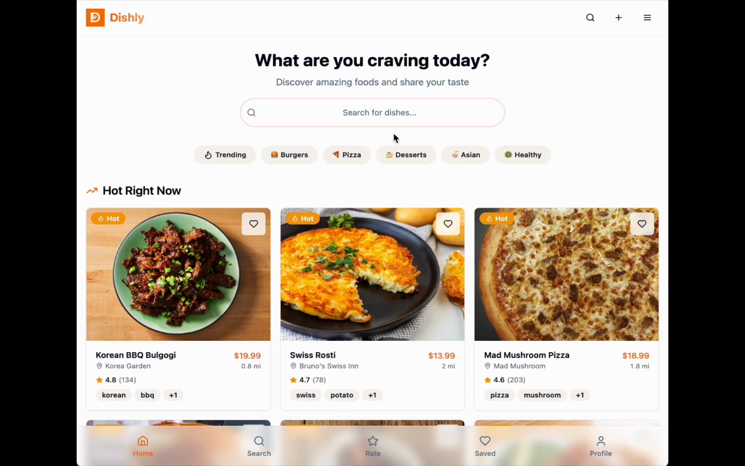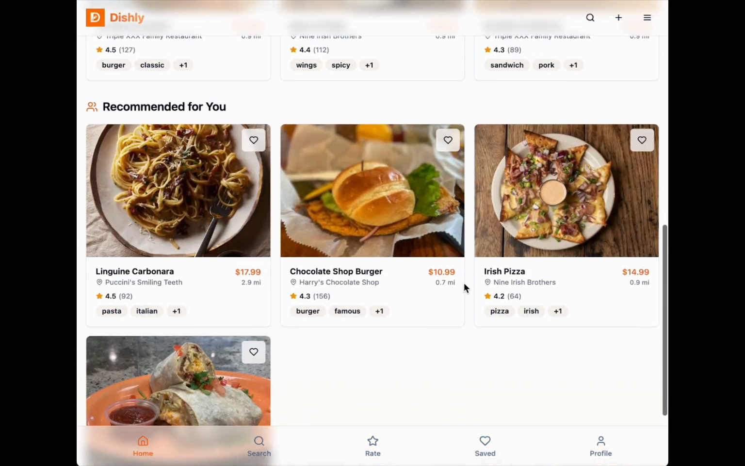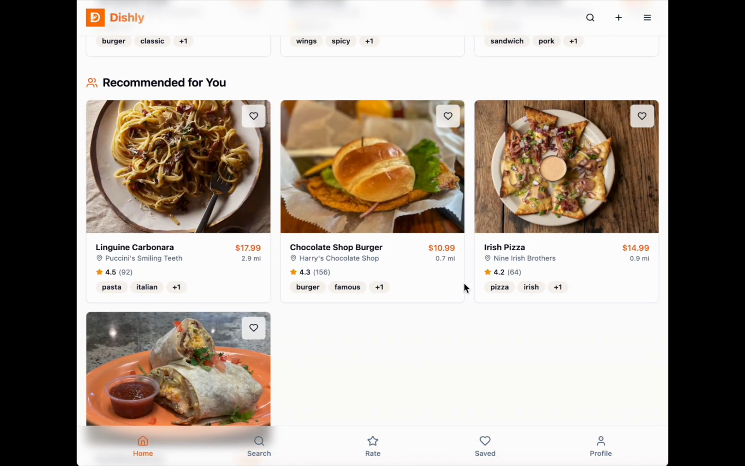I'm Neil, and I'll be showing you what our website looks like in action. So, first of all, when you log in, you'll be redirected to this page. So, you will see a message, search bar, quick searches, and then if you scroll down even more, you'll see the hot right now, the trending foods. If you scroll down even more, you can see the recommended for you, which is the personalized feed.